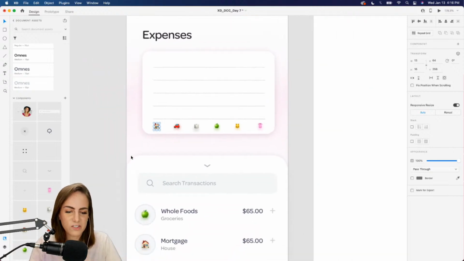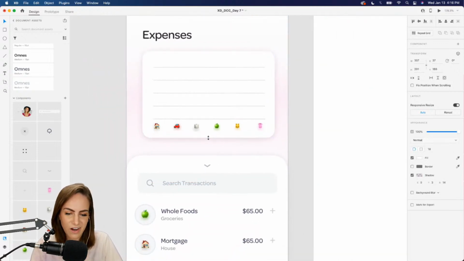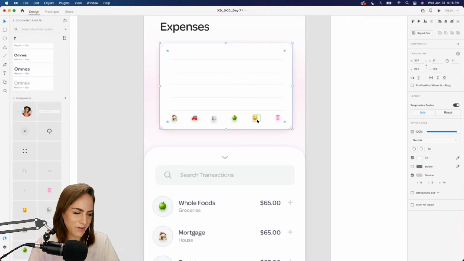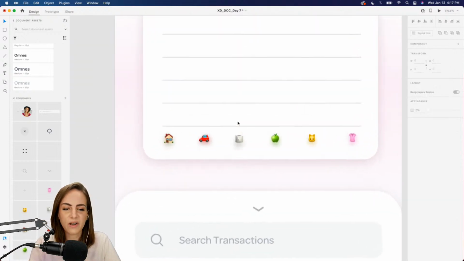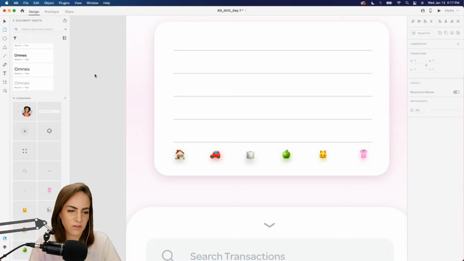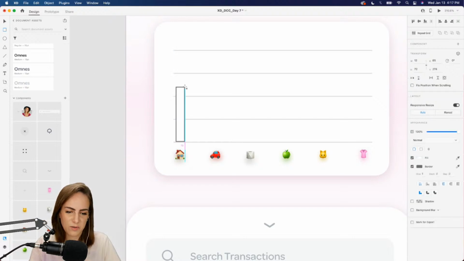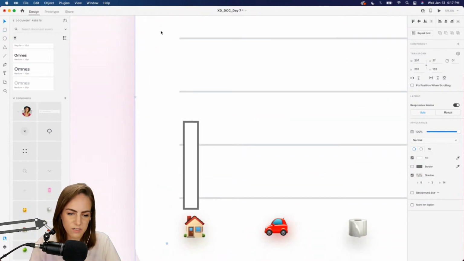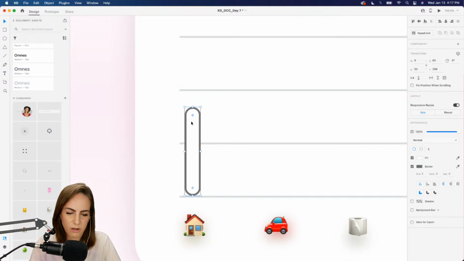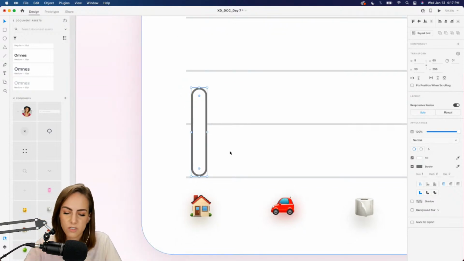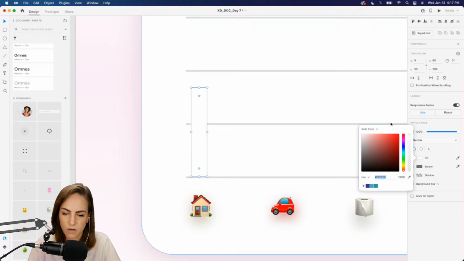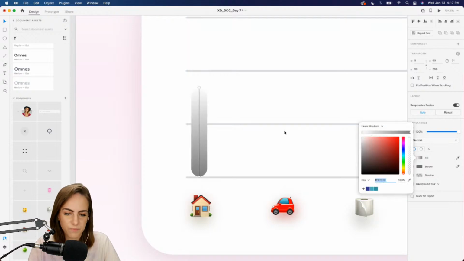Okay, so we've got our tiny little icons there. Maybe a little bit too tiny, but I think it's fine. And now what I want to do is add those lines. So let's go ahead and use the rectangle tool. Actually, you want to start on this artboard, and keep them kind of low since with Auto-Animate we're going to drag them up. So let's just round those. I need to zoom in a bit. Round those corners, and I'm just going to give this a little bit of a linear gradient.